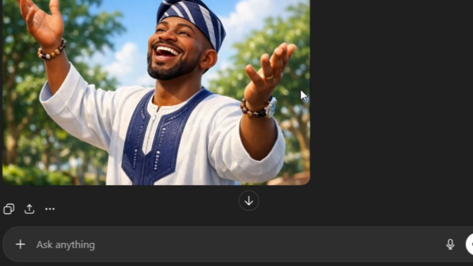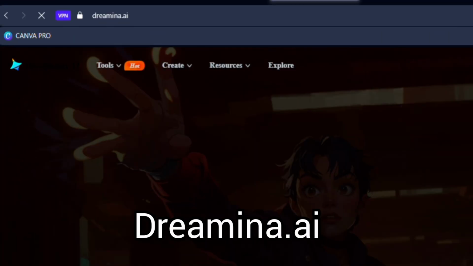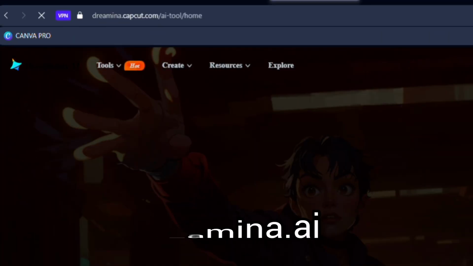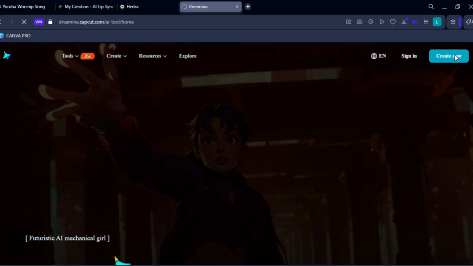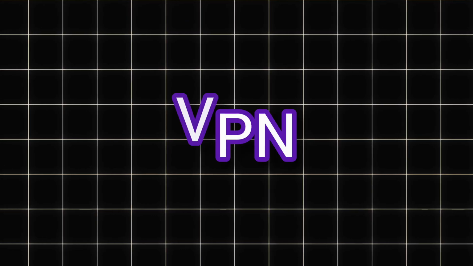Now it's time for us to make the photo sync, that is lip syncing our photo to our already generated song. This is where the magic happens, guys. So go to your browser and search for Gemini.ai. For you to use Gemini.ai seamlessly, it is very important for you to use VPN. Yes, it is an important setup tip to avoid issues.